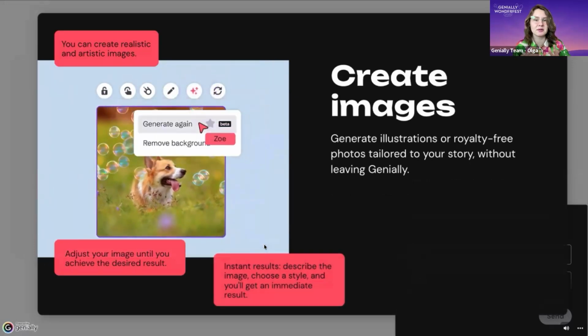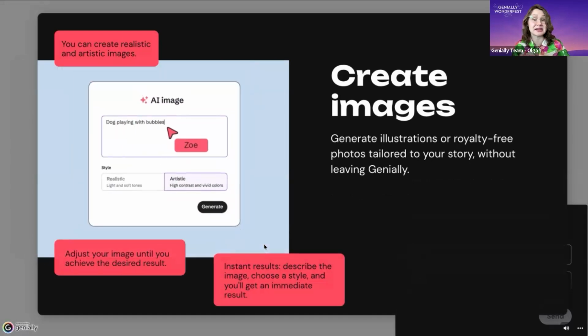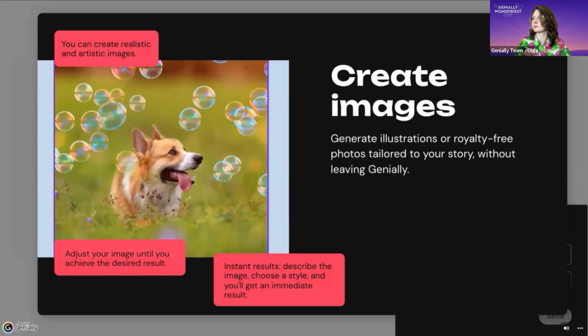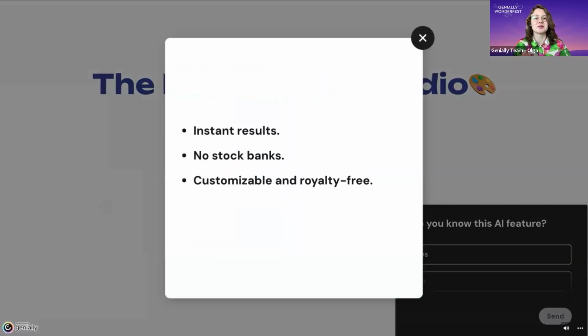In a blink, you'll have a copyright-free image, realistic or artistic, perfectly aligned with your design or brand identity. If you work in education, you can create unique visuals for lessons, infographics, digital stories, or observation exercises. If you work in corporate, you can design training materials, presentations, or campaigns without relying on stock images or agencies. So here you can see how Genially AI is your invisible illustrator. You can describe, generate, and create. Your canvas awaits.